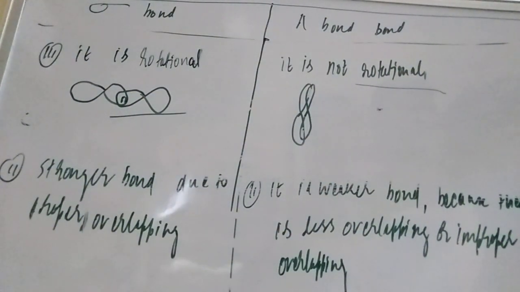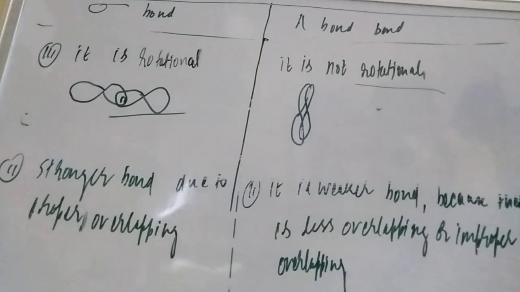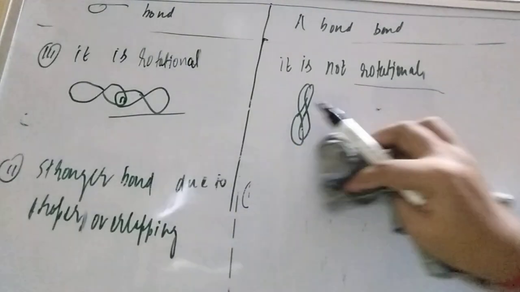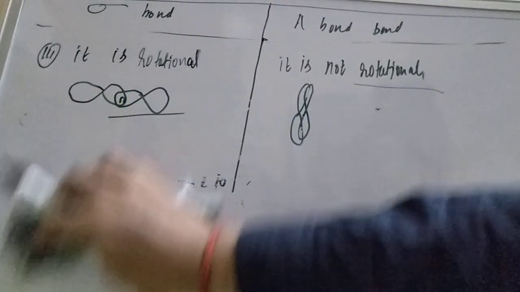Now the other point: the sigma bond is only one type, when the orbitals overlap. But the pi bond can be more than one.